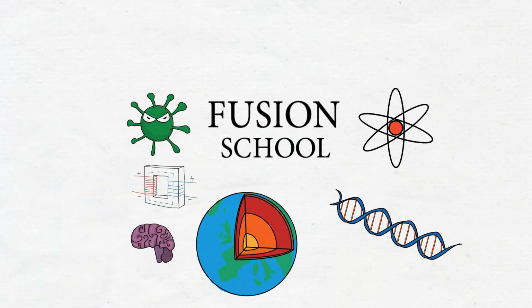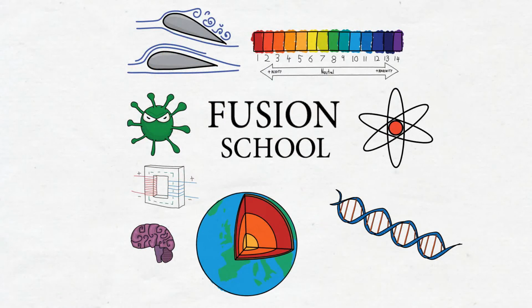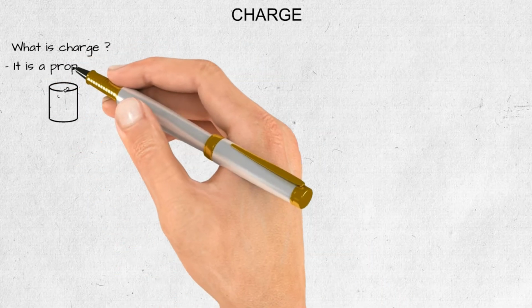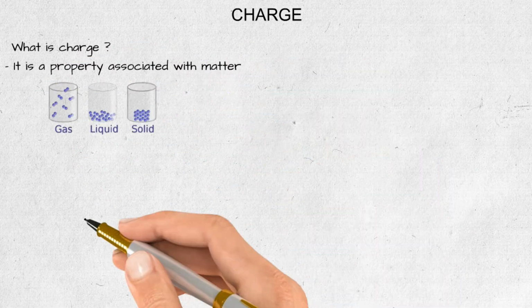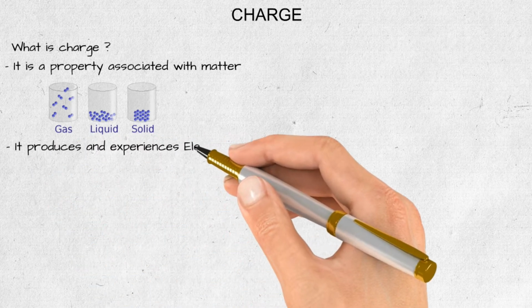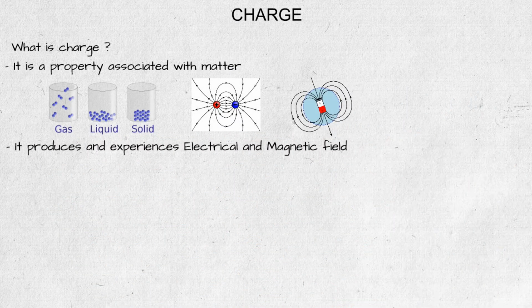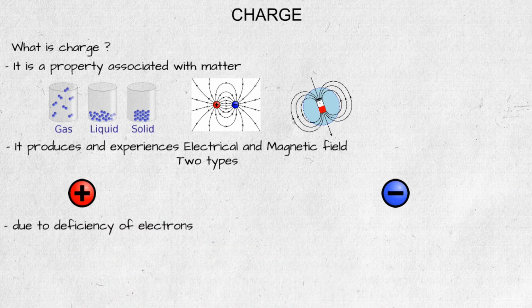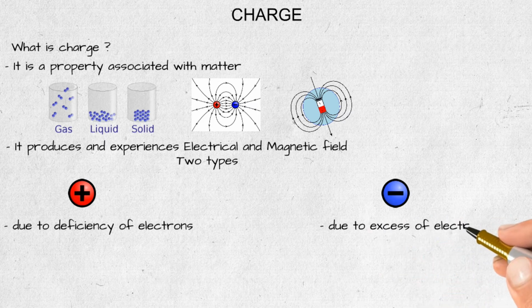Today we are going to discuss charge. So let's get started. What is charge? It is a property associated with matter. It produces and experiences electrical and magnetic field. Charge is of two types, positive and negative. Positive charge is due to deficiency of electrons and negative charge is due to excess of electrons.